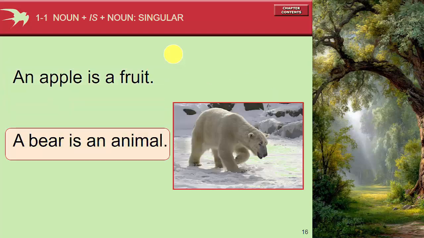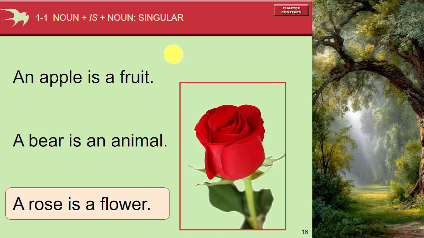A bear is an animal. A rose is a flower. Again, we can always extend this, studying using negative and question, and change this into a kind of conversation. Is an apple a fruit? The answer is yes. An apple is a fruit.